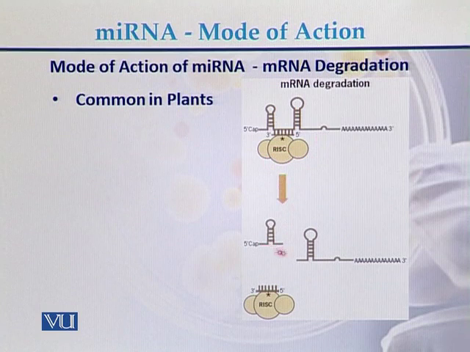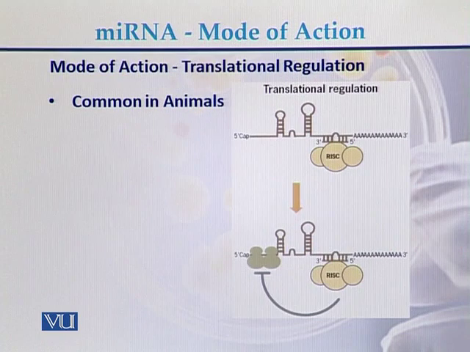So this was the messenger RNA that was produced from the plant genes, and that messenger RNA is degraded by the action of miRNA along with RISC. So the messenger RNA is degraded here. So this is the first mode of action of miRNA.